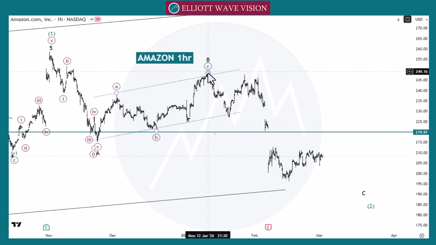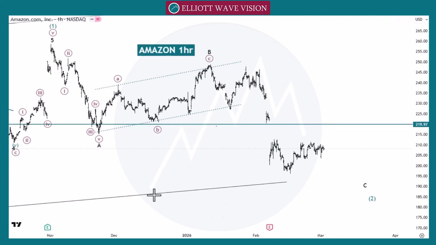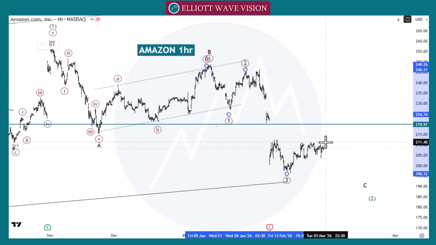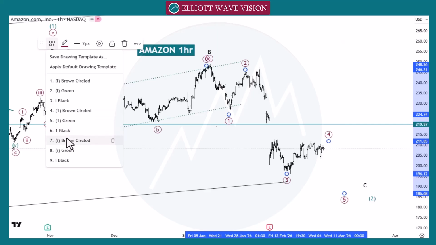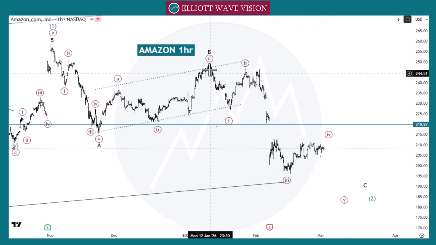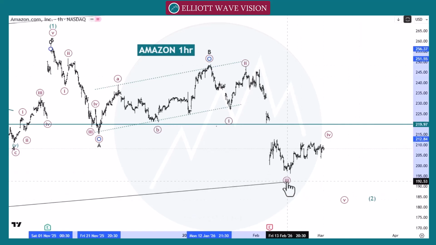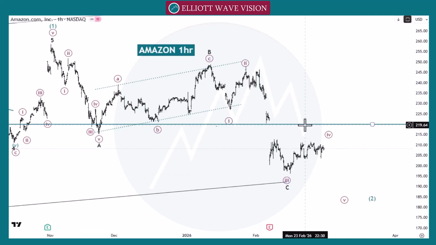So we count this move as a wave 1, wave 2, wave 3. Now wave 4 is in play. Let's apply the move as a wave 1, wave 2, wave 3, wave 4 at this point or at this point, then brown wave 5 in lower time frame. So we can count this move as a 3, 4 and 5, or we can count this move as a wave 1, 2, 3, 4, 5. If this is the case, if this black wave C completed at this point, we need to wait for the classic trading level pattern at 220 or 230 to go towards the next point 250.